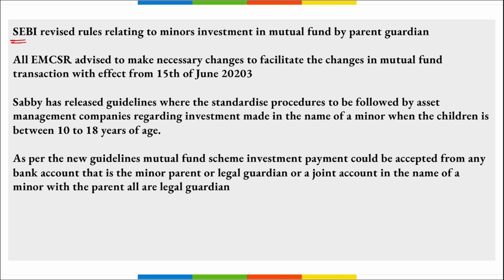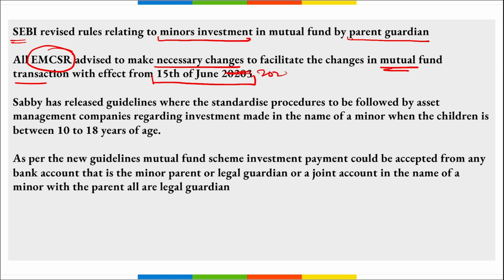Then next is SEBI. They have revised the rules relating to minor investment in mutual funds by a parent or guardian. All the AMCs are advised to make necessary changes to facilitate the changes in mutual fund transactions with effect from 15th of June 2023. Then SEBI has released guidelines with standardized procedures to be followed by the AMCs regarding investments made in the name of a minor aged between 10 to 18 years.